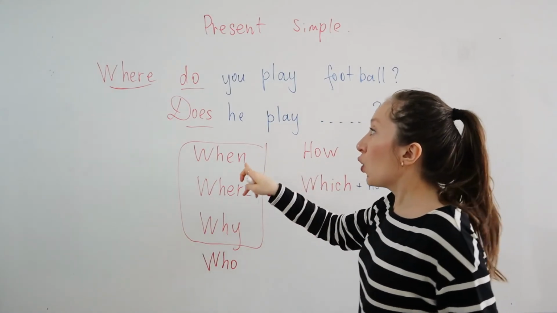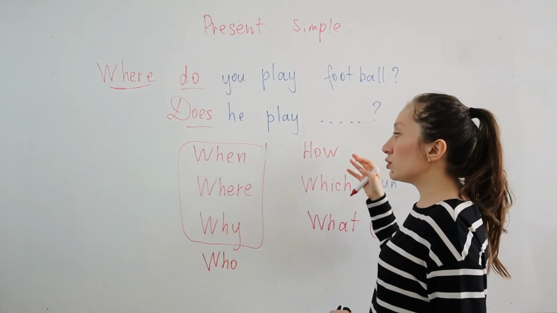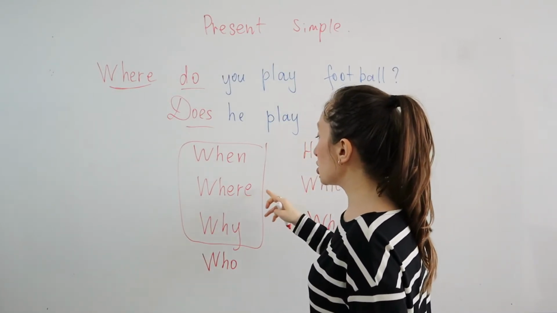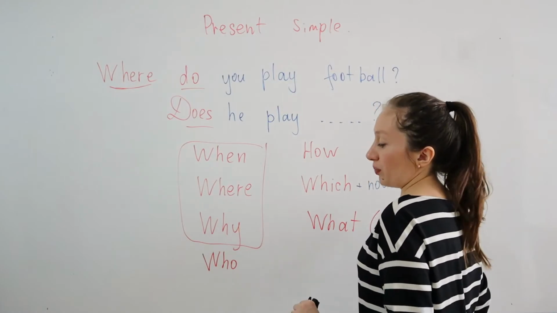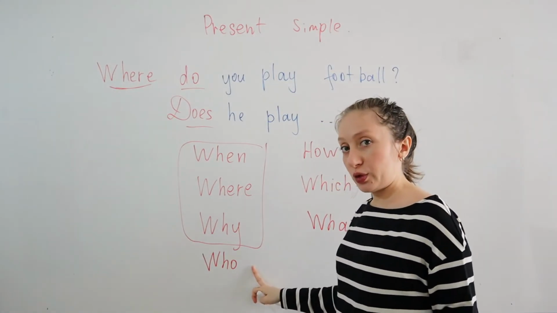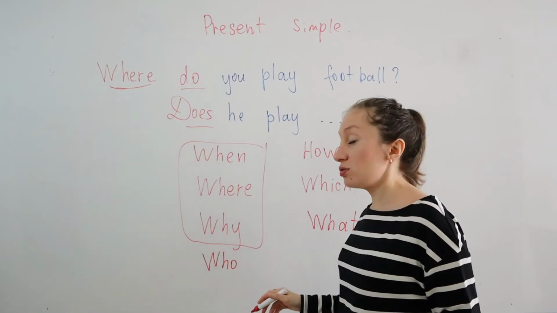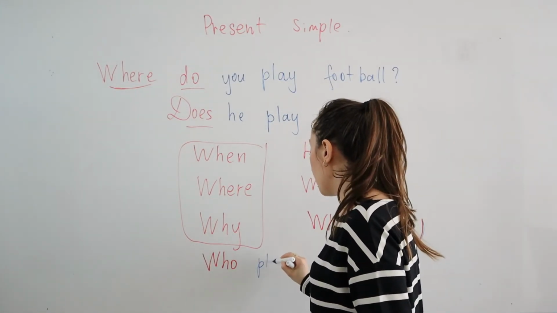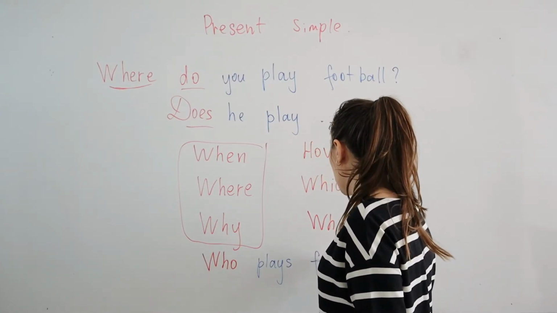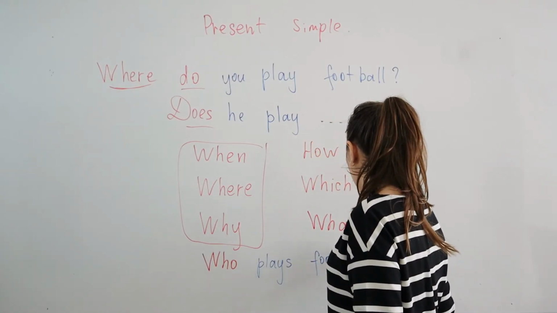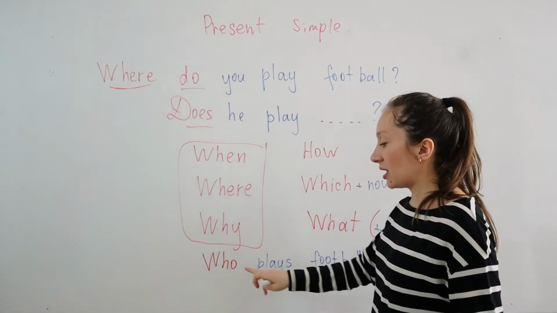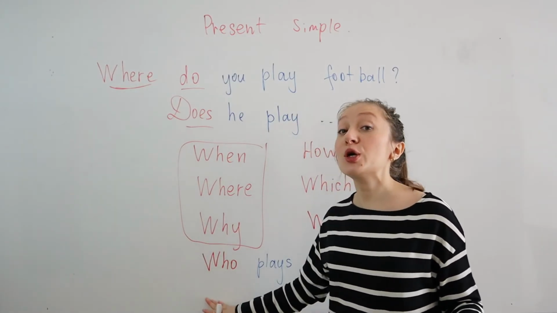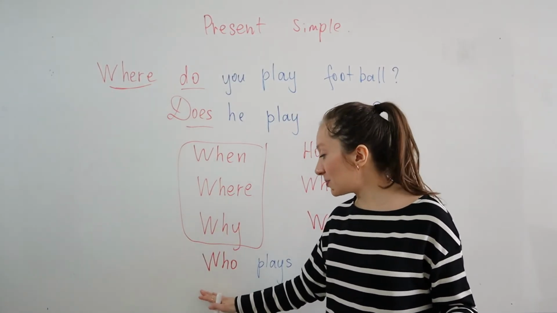For example, when do you go to school, right? Where do you play? Why do you play? But here, when we talk about who, we don't use any do-does. You say, who plays football? Because you already ask about who. You already ask about the person, subject. And the subject doesn't need any auxiliary verb.